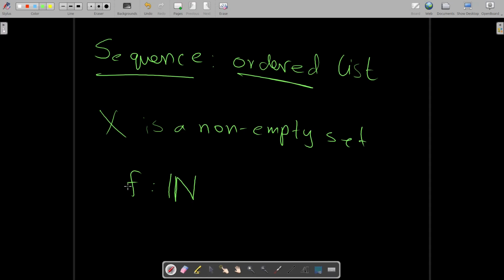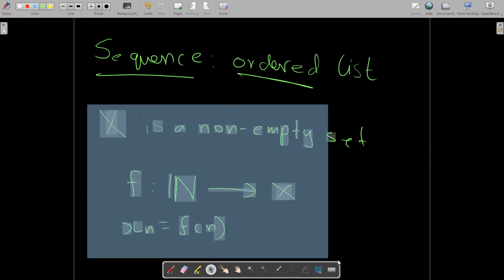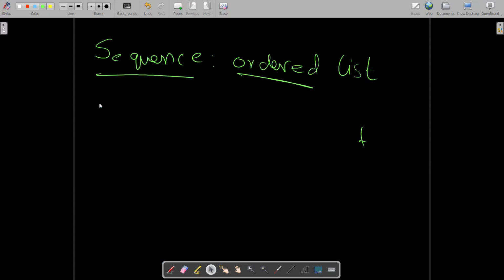A sequence is a function which is defined from the set of natural numbers to x. It's a function. Now we let xn be f of n. You might not really get what I mean by this formal definition, so that's why we need to use examples.